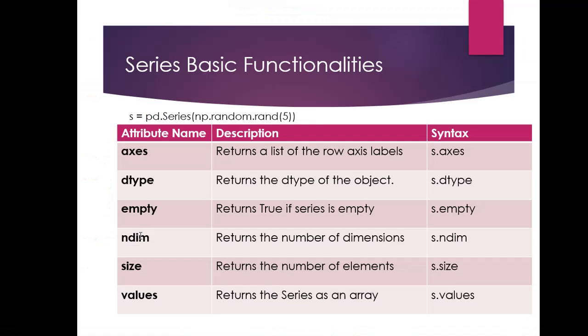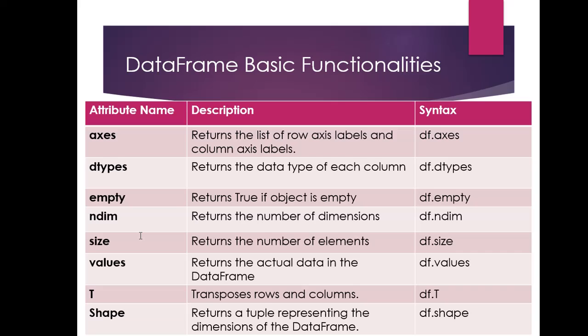Okay, moving on to the next, that is data frame basic functionalities. More or less they are similar. Okay, the first one is axis. It returns the list of row axis labels and column axis labels. Series was one dimensional, therefore it returned only the row indices. This will return the row indices as well as column labels. Okay, so let's have a look.